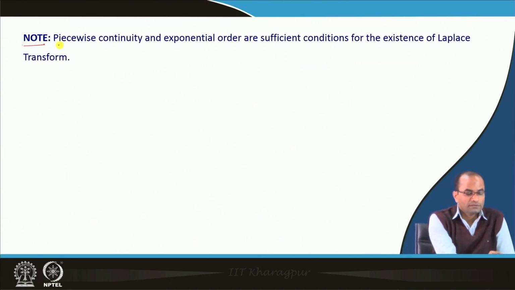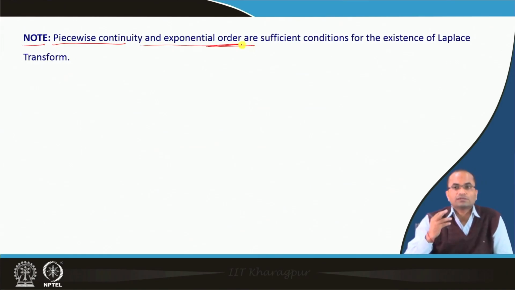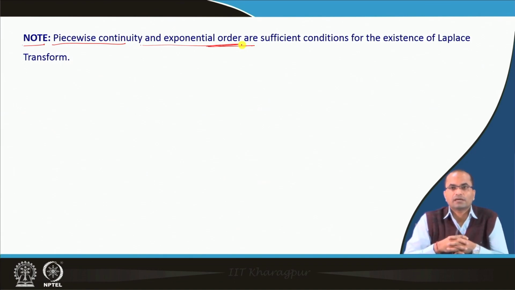Now, just a note here: piecewise continuity and exponential order, these two conditions, are sufficient conditions for the existence of the Laplace transform. They are not necessary conditions. What do we mean by this? If one or both of the conditions are not fulfilled by a function, it can still have a Laplace transform.